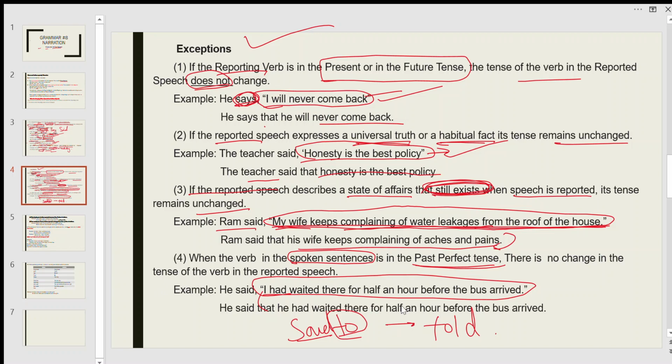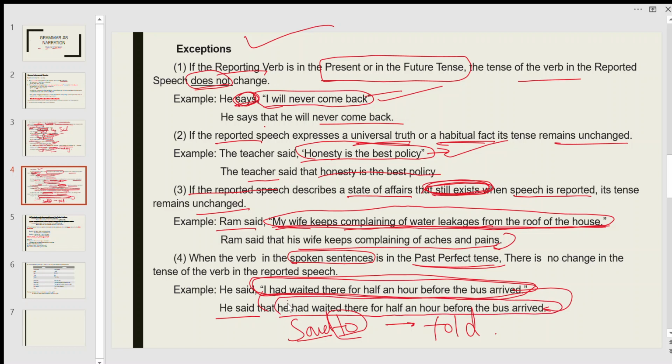For example, he said, "I had waited there for half an hour before the bus arrived." This sentence in inverted commas is past perfect. When converting into indirect speech, the tense doesn't change. He said that he had waited there for half an hour before the bus arrived.